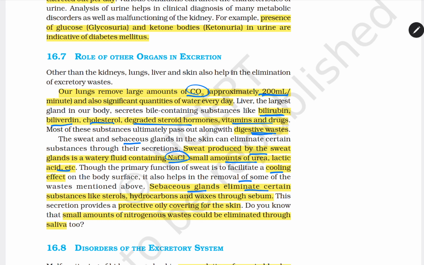Sebaceous glands eliminate certain substances like sterols, remember the term sterols, hydrocarbons, and waxes through sebum. This secretion provides a protective oily covering for the skin. Okay, and a small amount of nitrogenous waste could be eliminated through saliva too.